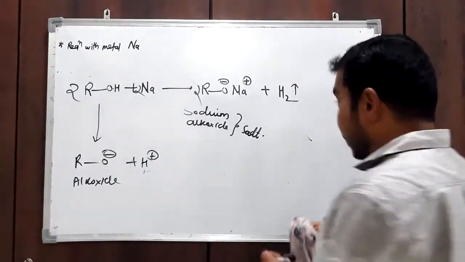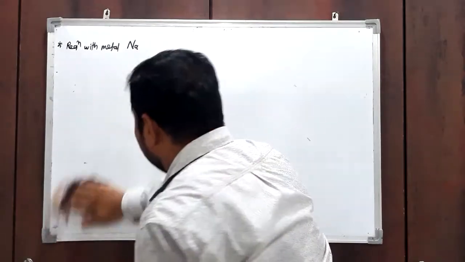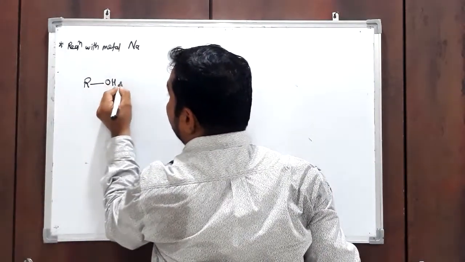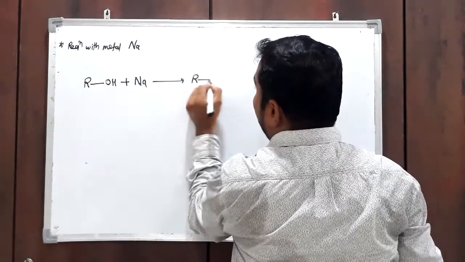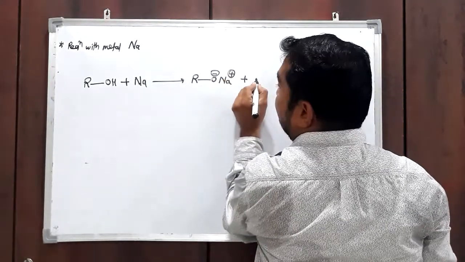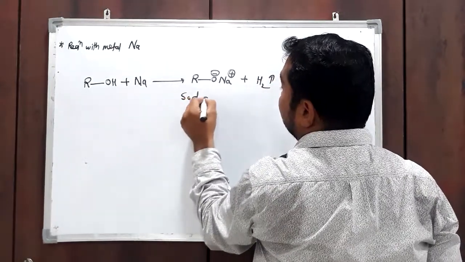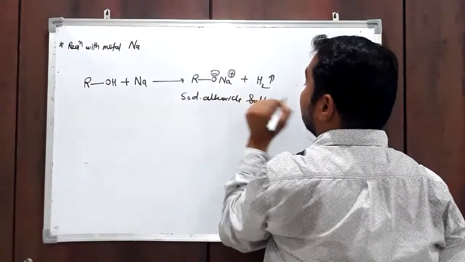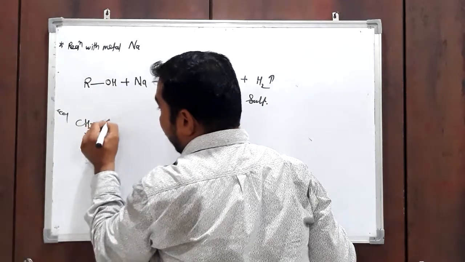So whenever alcohol reacts with sodium metal, or even an alkali, it will form alkoxide, RO minus Na plus, and hydrogen gas. This is called sodium alkoxide. It is a salt. For example, take methanol.